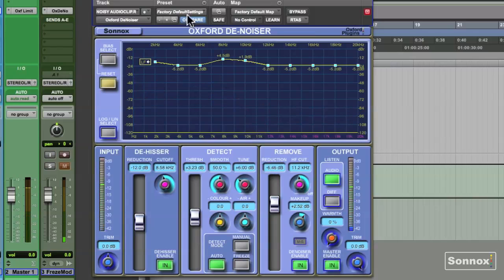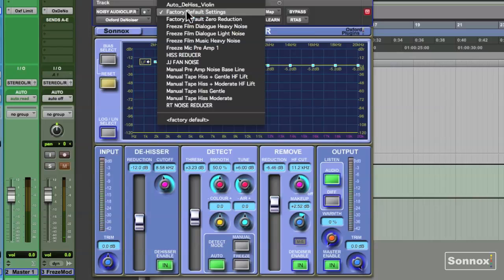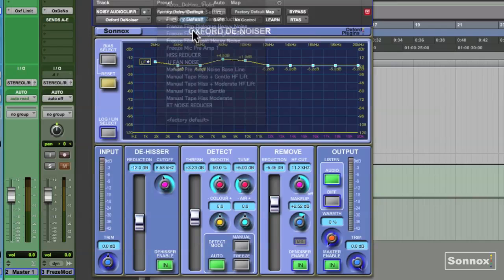If you're not sure where to get started, there's some excellent presets in here. One of my favorites is for film dialogue light noise. You can just load that here.